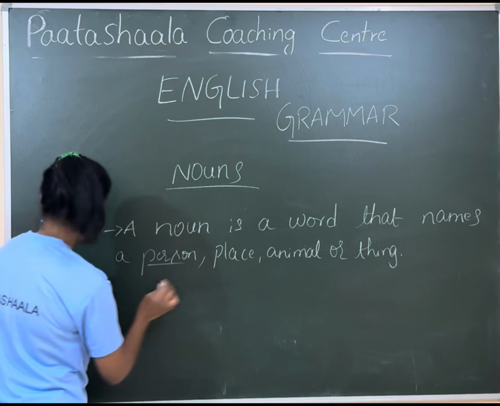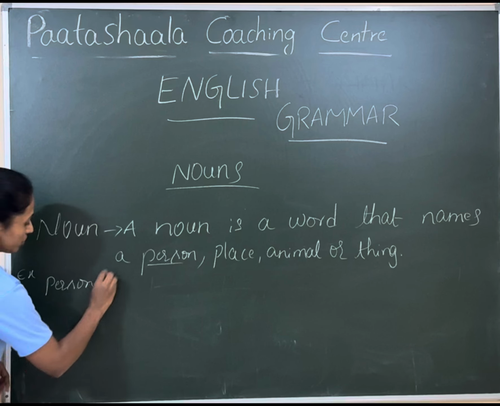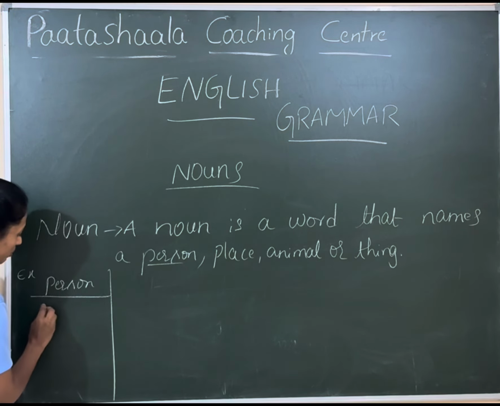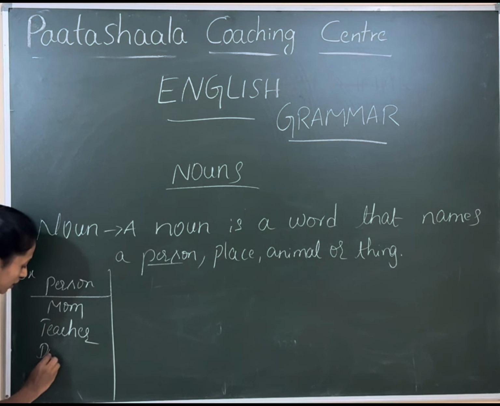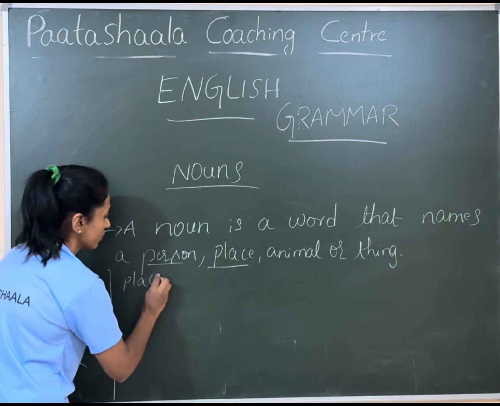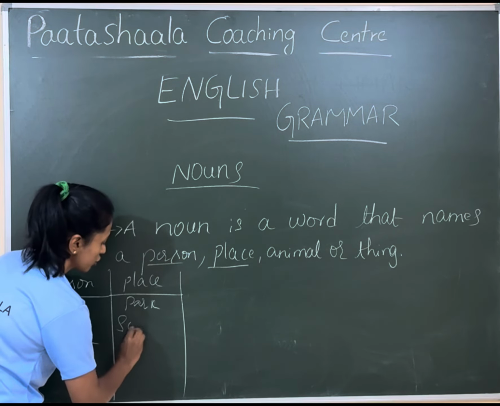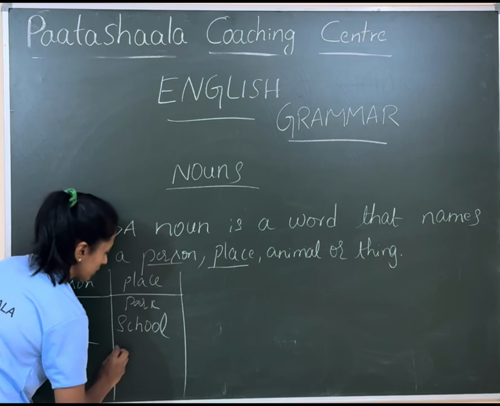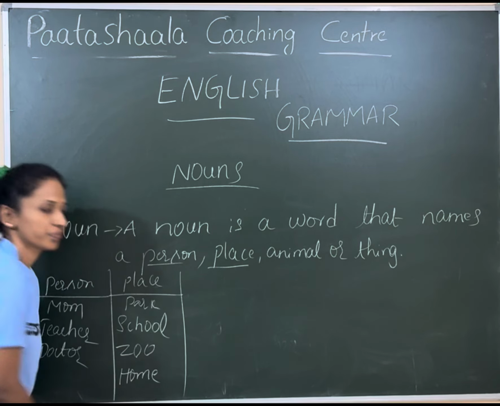As I mentioned, what are the examples for person? We can take a mom or a mother, a teacher, a doctor, or it can be a boy, girl. A place can be a park, or a school, or a zoo, and even your home.